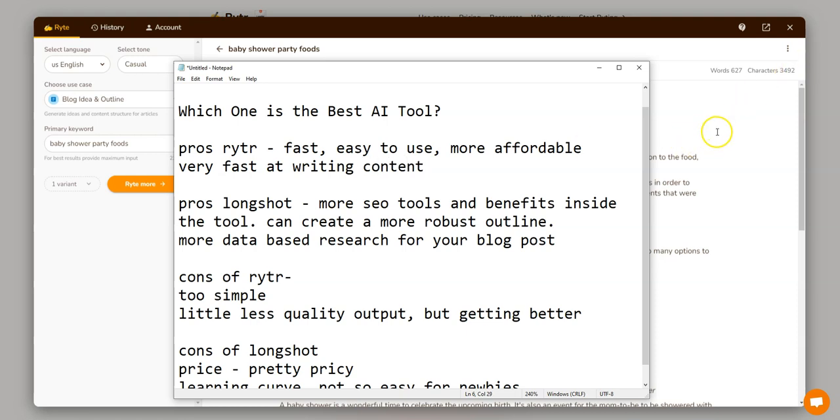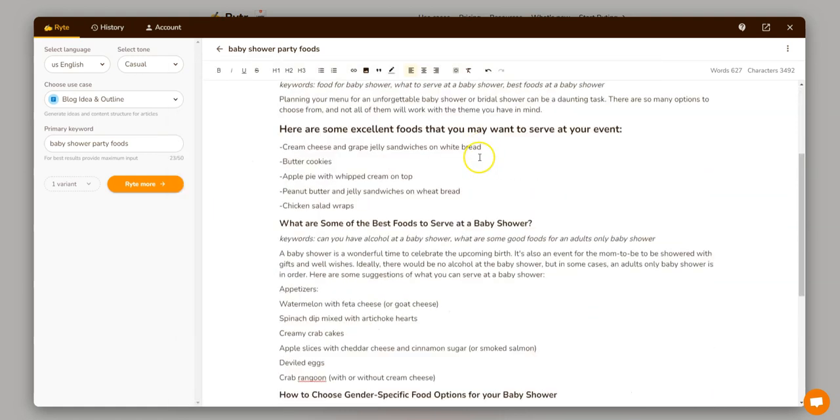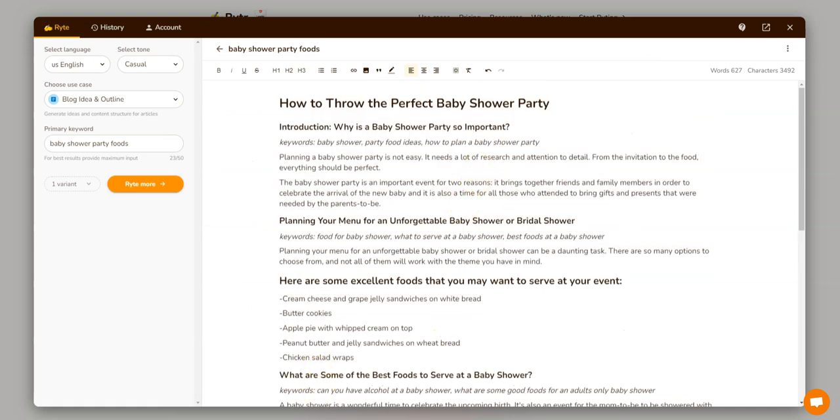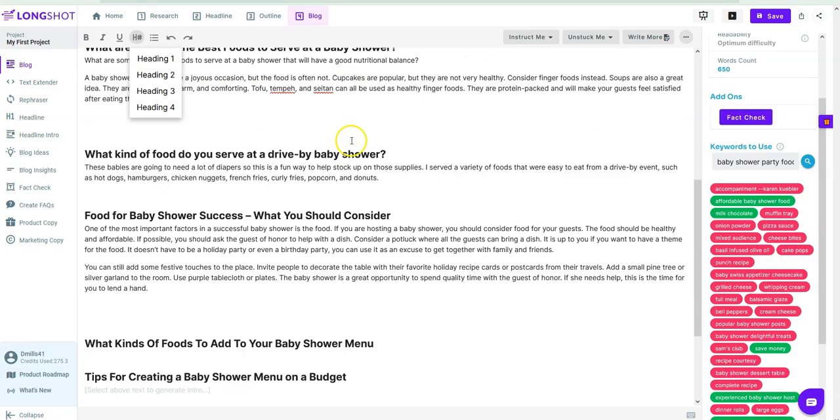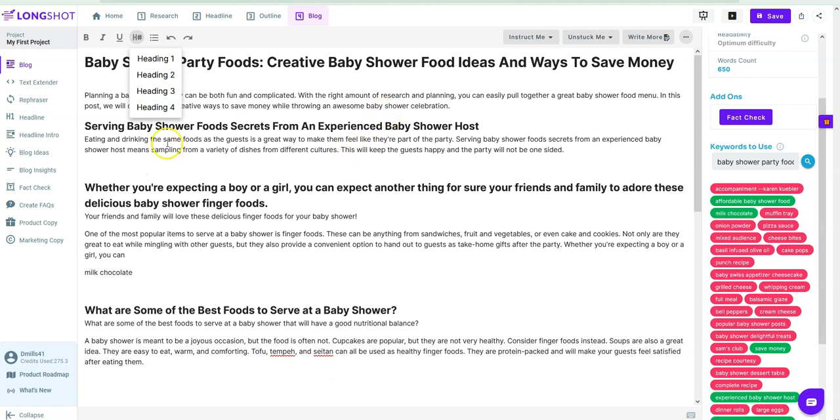We were able to write this very quickly. And when we went down into Longshot, it took a little bit longer to get it structured and stuff, but we can go through, and the SEO feature right here is a big benefit.